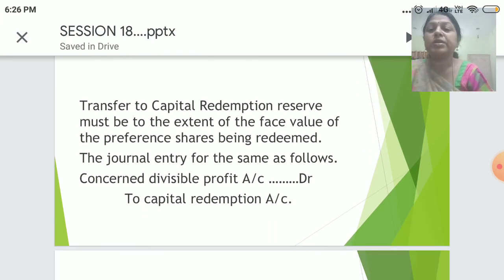Transfer to capital redemption reserve must be to the extent of the face value of the preference shares being redeemed.